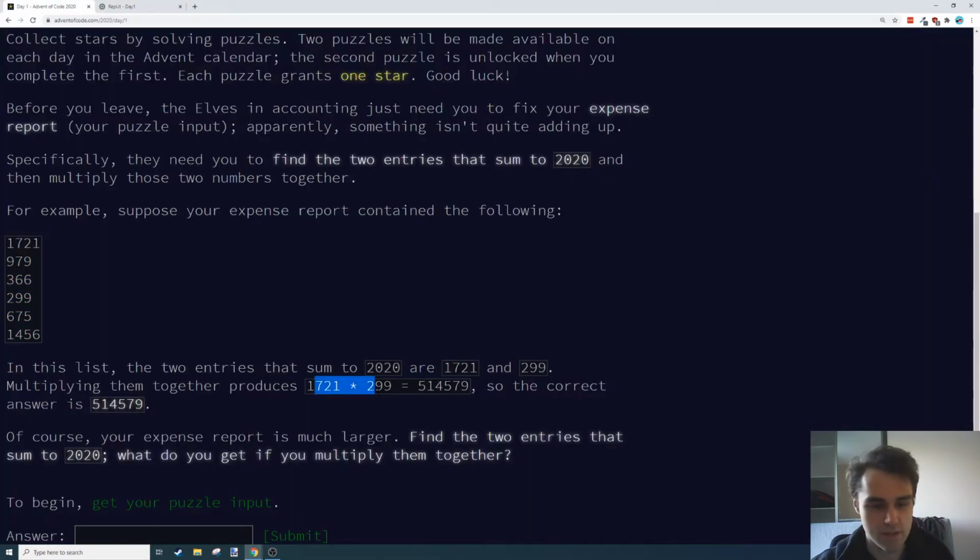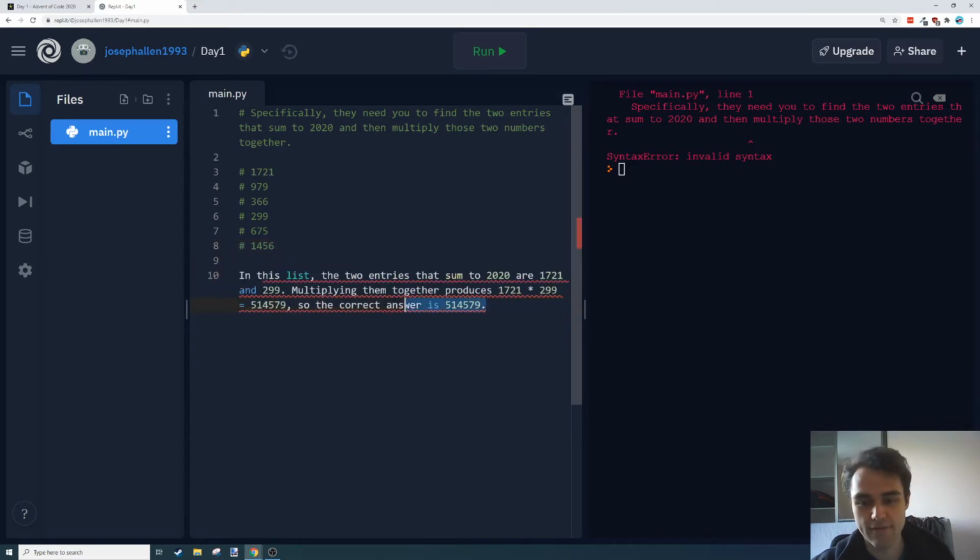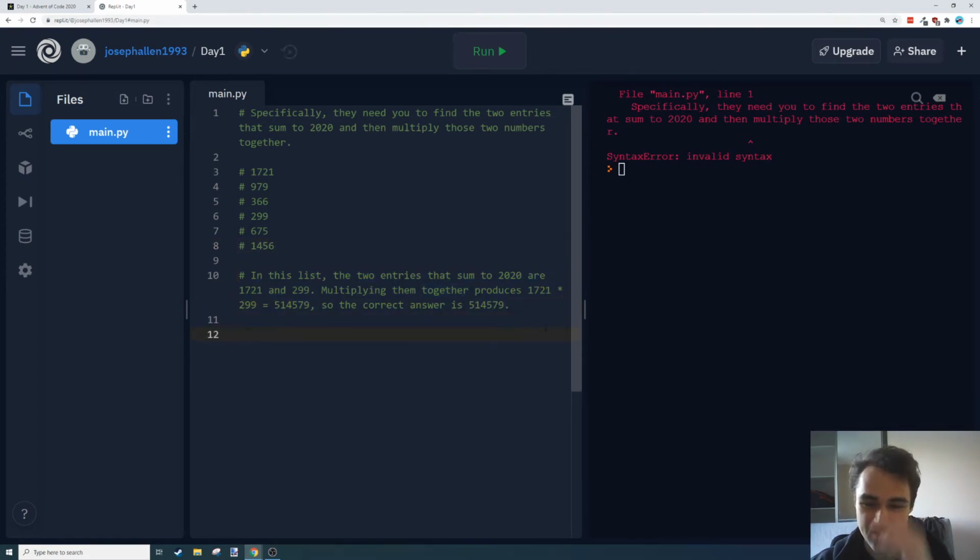So for the input, we're going to multiply them together, and that's our answer. So we know that we need to find. I'm going to keep all that actually. I'm already thinking there's definitely a clever mathsy way of doing this, but I'm not sure what it is. So to start with, let's just get something that's going to iterate over the entire list and just produce all of the sums. So for now, I'm going to just call it input.